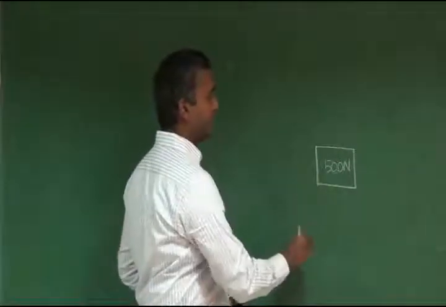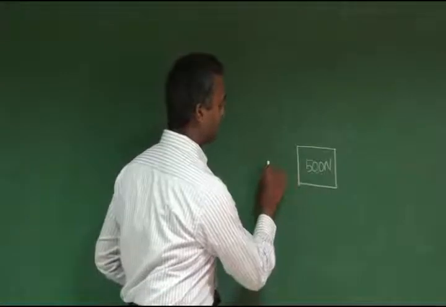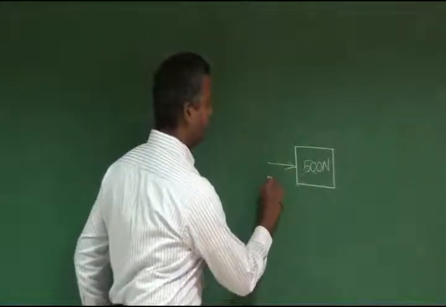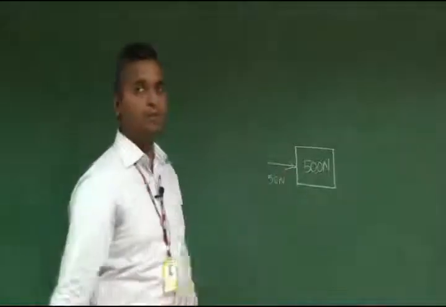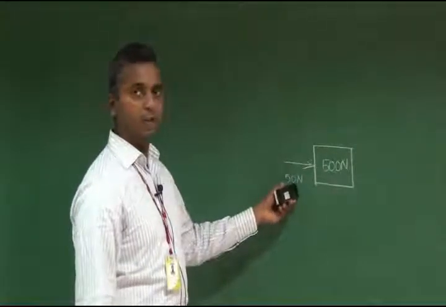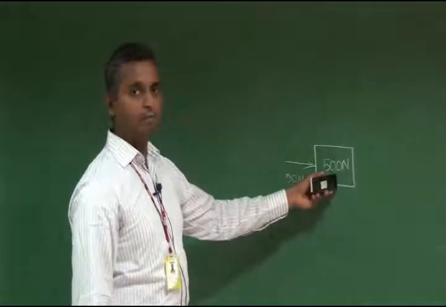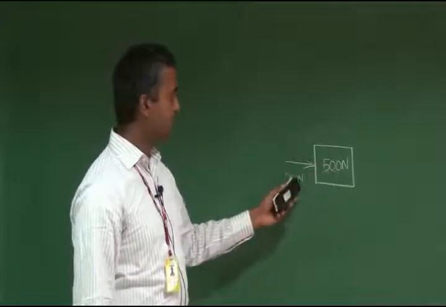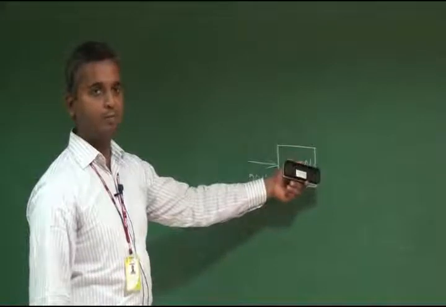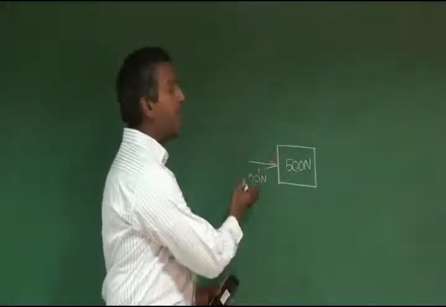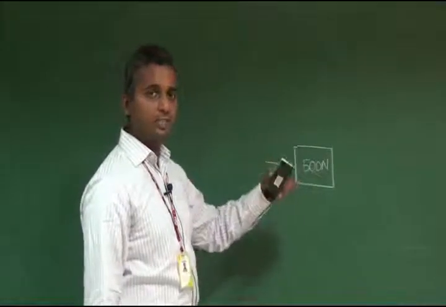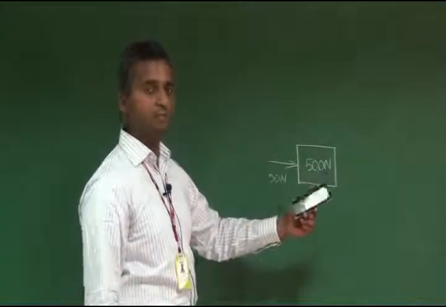We are considering an object which is weighing 500 newtons. We are going to apply an external force here. Let us assume the magnitude of the force is 50 newtons. Now you can easily tell that this applied force is very low when compared to the weight of the object. So this 50 Newton force is not able to push this object A. It will try to push the 500 Newton object, but it does not move. That is why force is an agent which changes or tends to change the state of rest.